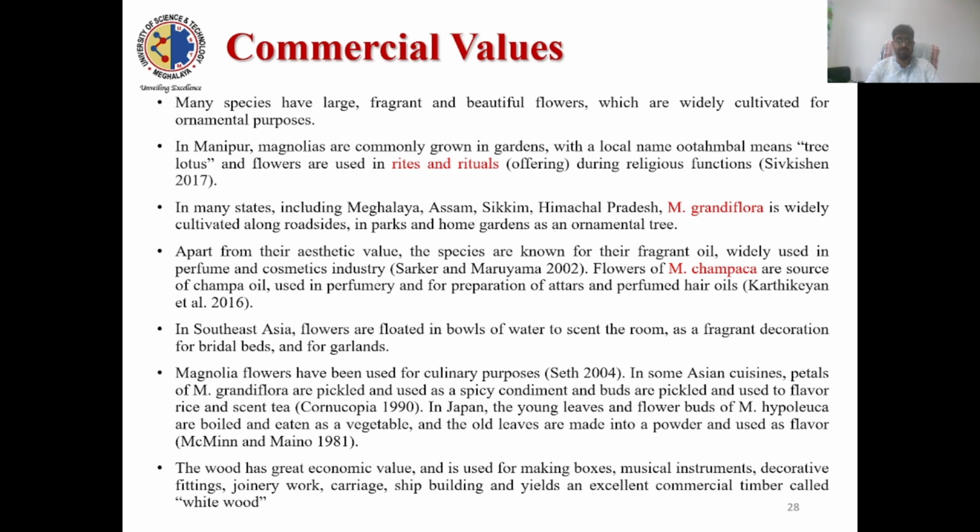In many states, including Meghalaya, Assam, and Sikkim, Magnolia grandiflora is widely cultivated along roadsides, in parks, and in home gardens. That is the ornamental value.